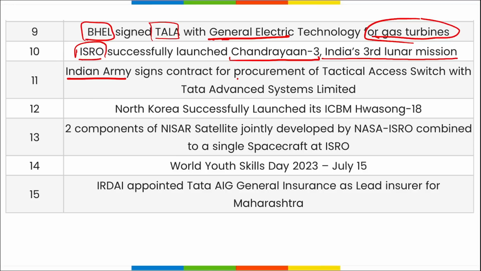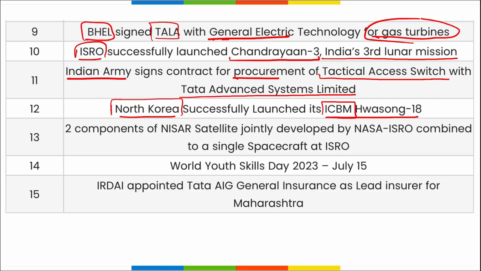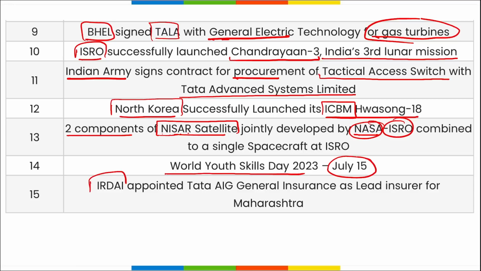Indian Army signed the contract for the procurement of tactical access switch with Tata Advanced Systems Limited. Then North Korea has successfully launched their ICBM Hwasong 18. Two components of NISAR satellite were jointly launched by NASA and ISRO, and NISAR stands for NASA ISRO Synthetic Aperture Radar. Then World Youth Skills Day is observed on 15th of July, and IRDAI has appointed Tata AIG General Insurance as the lead insurer for the Maharashtra government.